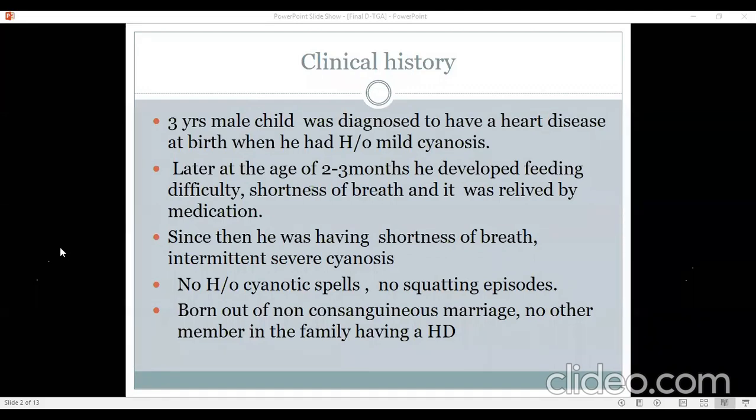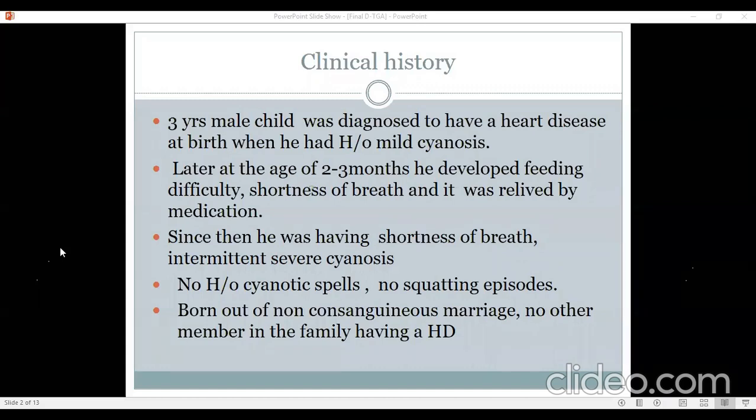And of course here, once we think of a DTGA, a few of the antenatal history of the mother, such as having diabetes or taking vitamin A, may be helpful to give a clue. And most of these children are a little bit overweight at the time of birth. So the birth history may give a little more of a clue.